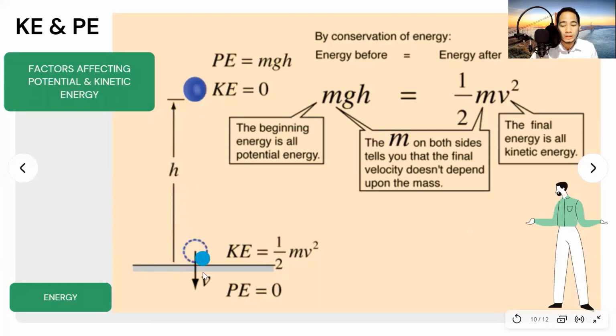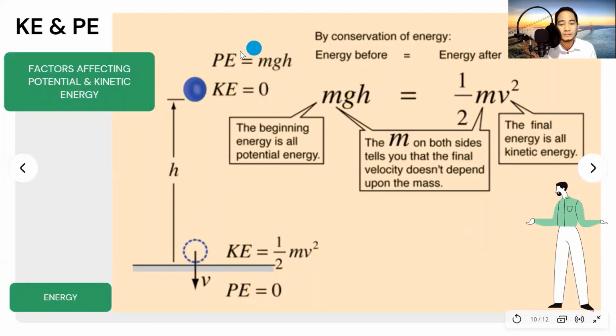Kapag nahulog yung bola mula sa kanyang position dito sa taas, so nahuhulog at nalalaglag, therefore it is moving. Therefore, there is kinetic energy. Alright. Then kapag ito'y bumagsak na, titigil to because of friction force. Because there is an attraction between two objects and there is a presence of gravitational force that makes the object retain its position and it is pulled downward. So makikita natin dito, from potential energy, naging kinetic energy, bumagsak, nanatili sa position because of friction force at gravitational force. Therefore, again, it is potential energy.